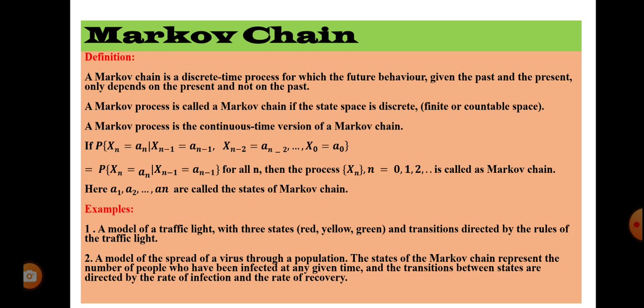Today, what is the total number of people affected by COVID, and tomorrow what are the numbers, and what is the recovery? This is the rate of change. So next day, that day, it is like a discrete time interval process, and this is a Markov chain.